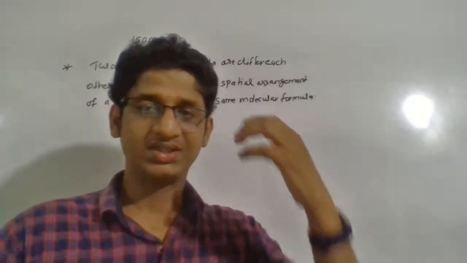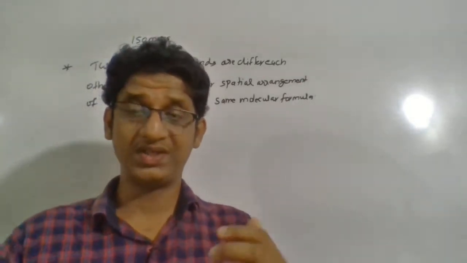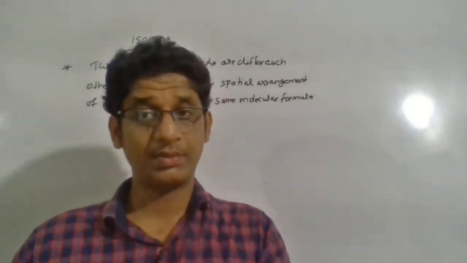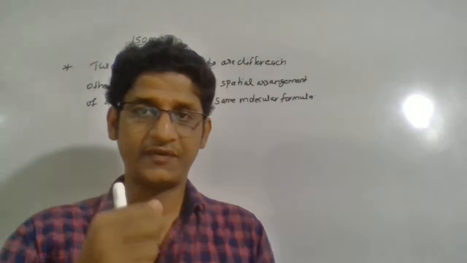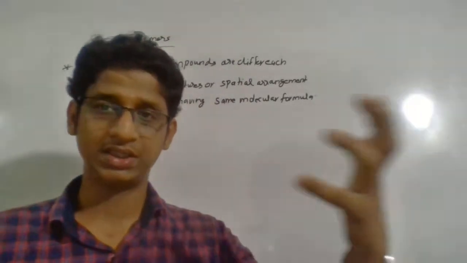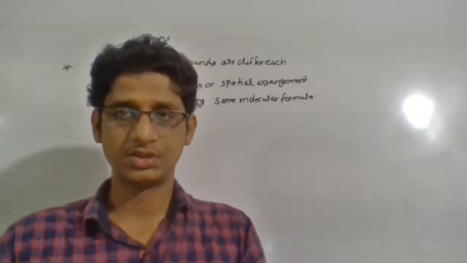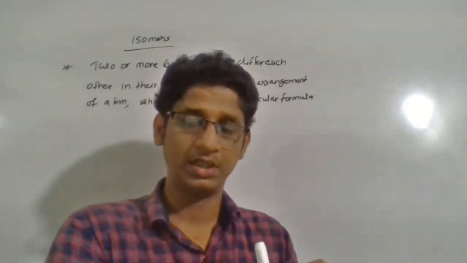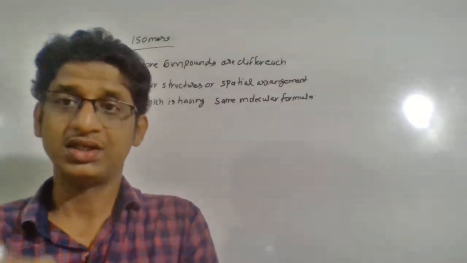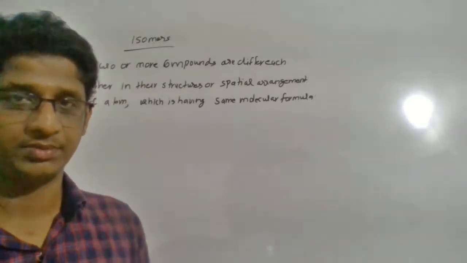For example, 6 carbon, 12 hydrogen in a particular compound. You will see another compound having 6 carbon and 12 hydrogen, but the structure may be different, or the spatial arrangement may be different. So we can say they are isomers.